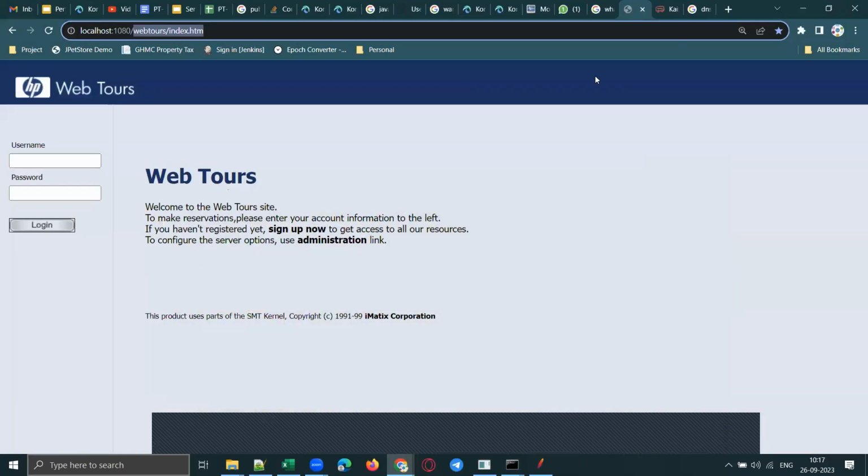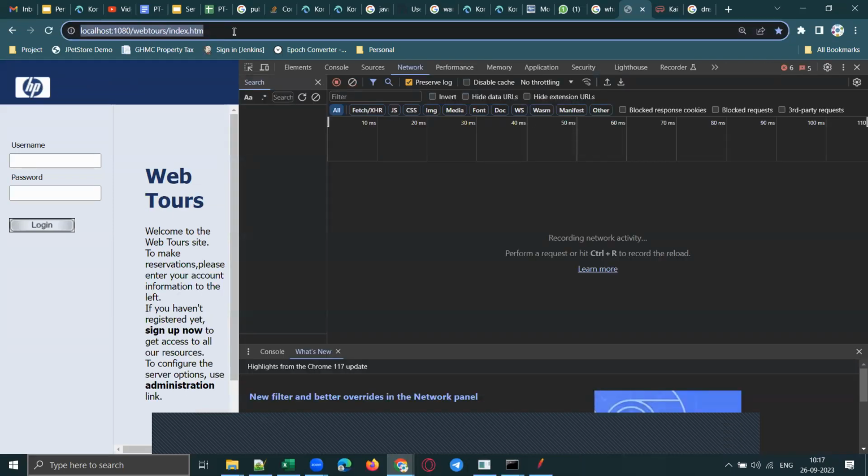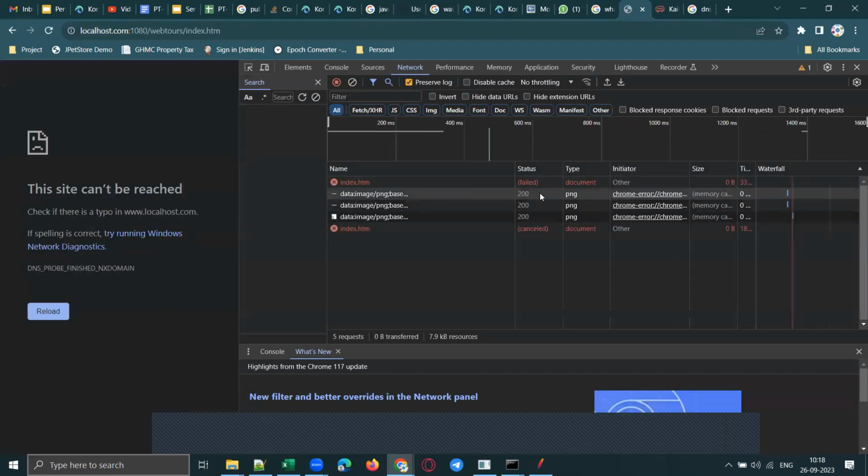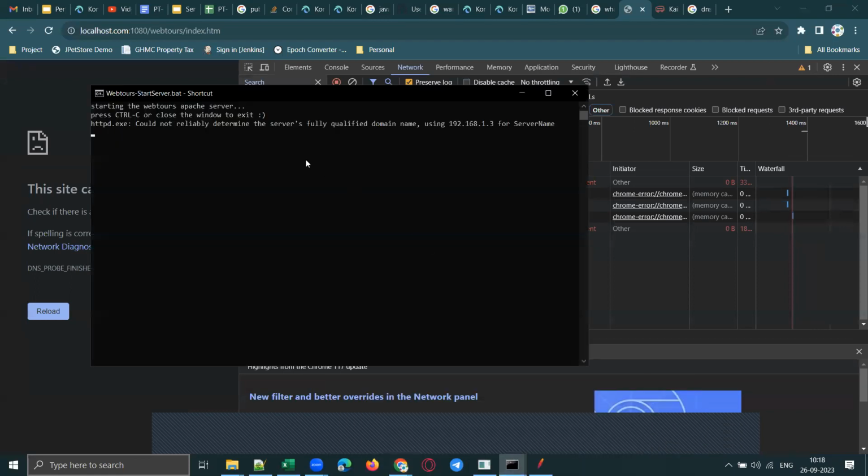Now, what is the get method? What is the meaning of that? Let us understand this. I'll show that with the help of this local application example, which will be easy for you to understand. When you are typing this URL, let me open developer tools here in this browser and send a request again. I think the server stopped.